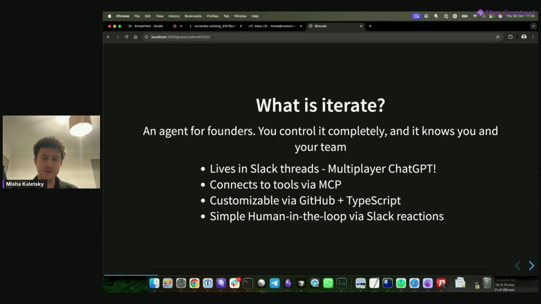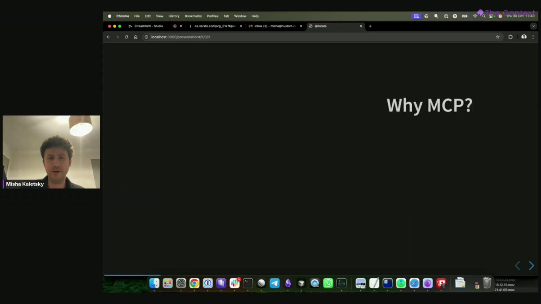We might expand beyond Slack soon, but things like human in the loop, we actually implemented pretty fast, because instead of calling a tool, the agent will send a message saying, do you want me to call this tool? And if you react with a thumbs up via Slack, it'll execute it. There are additional layers you can add if you want to say, are you really sure you want to call this tool? But that's the basic idea. So things like human in the loop fall out of the architecture of this bot.